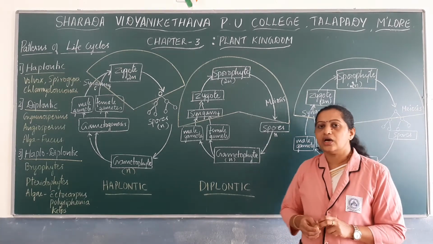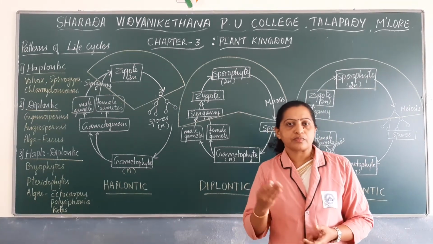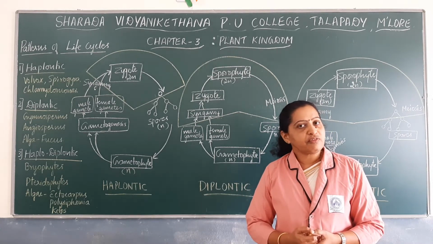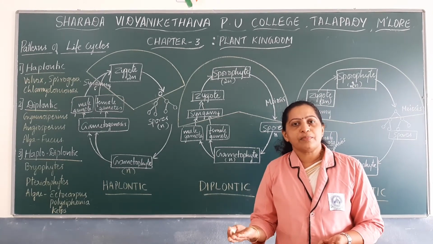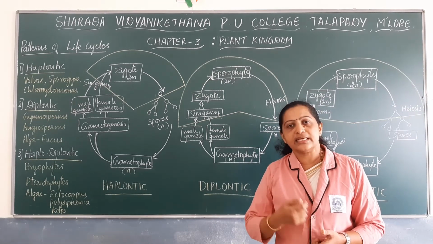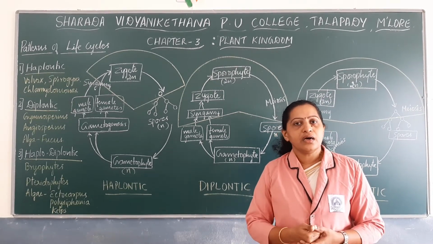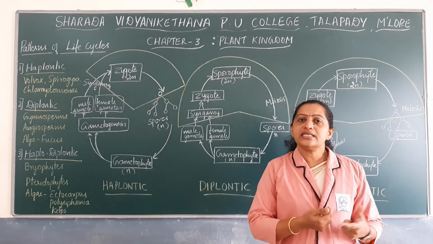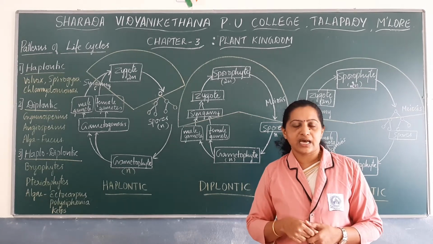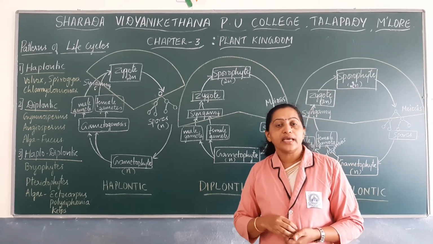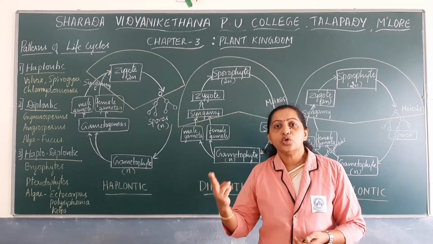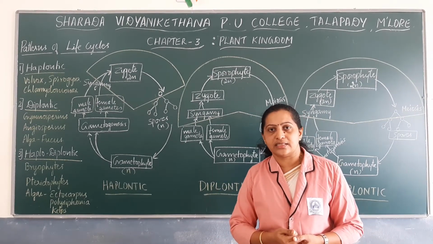We have noted down the gametophytes of angiosperms: the pollen grain is the male gametophyte and the embryo sac is the female gametophyte. How many cells are present in the pollen grain, the male gametophyte? Two cells: a generative cell and a vegetative cell. And how many cells are present in the female gametophyte, the embryo sac? Only seven cells. Which are those seven cells? Three antipodal cells, one egg cell, two synergid cells and one central cell.